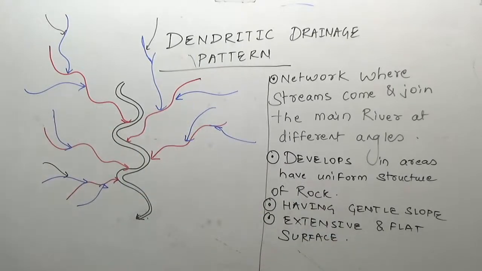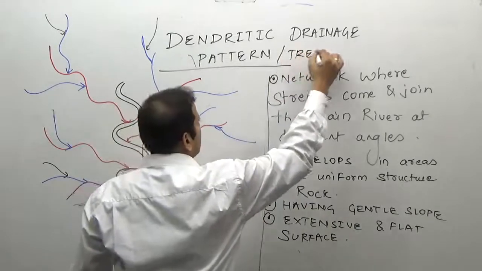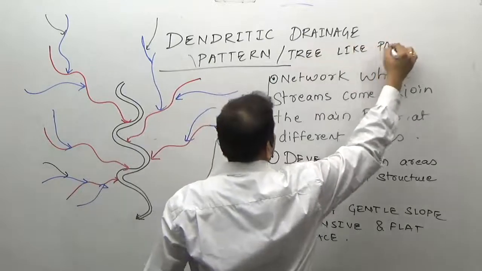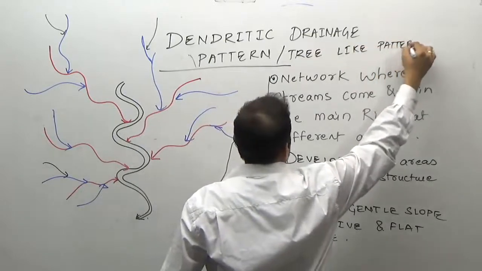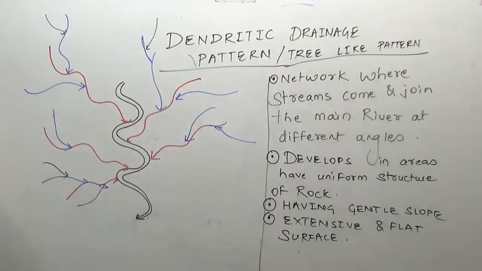So the tree-like pattern, it is also known as a tree-like pattern, develops in a large area.